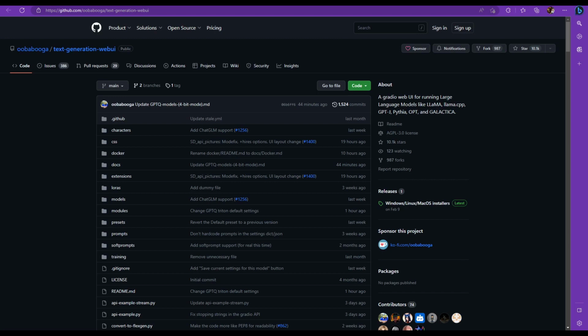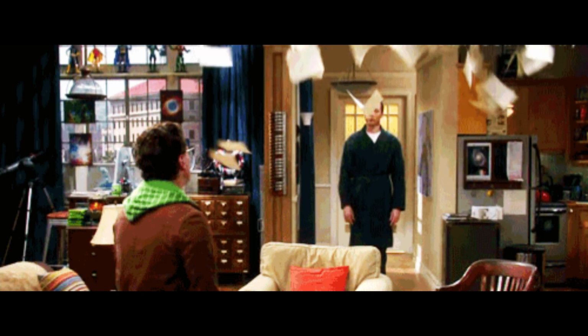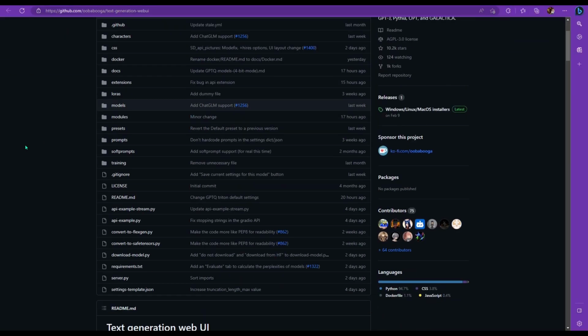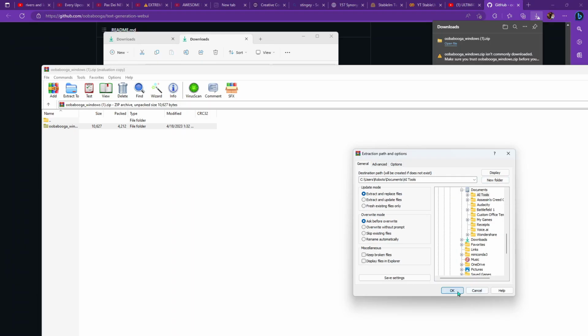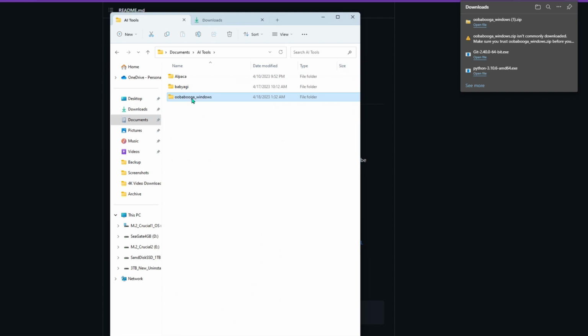Download the OobaBooga, whatever, from the GitHub repository, and then click on the one-click installer. It should be right there in the middle of the page, and then unzip it anywhere you want it to reside permanently on your PC. And now open the folder, and your folder should look like mine. If it doesn't, you got a problem, or it's a newer version.